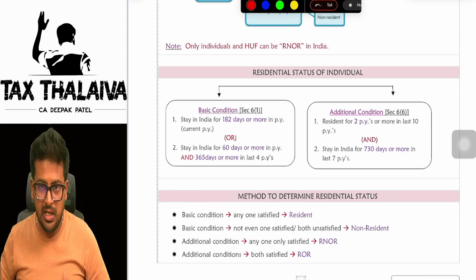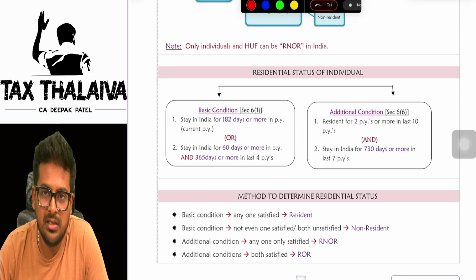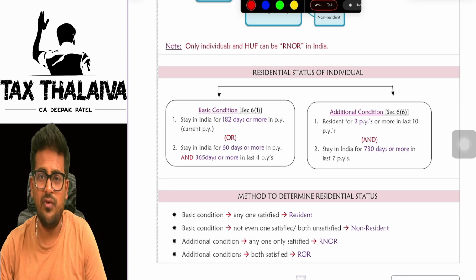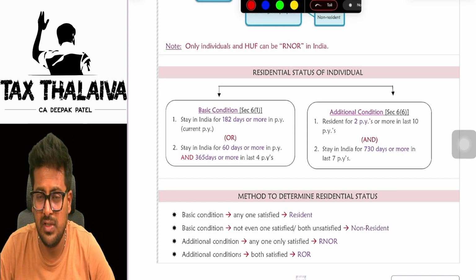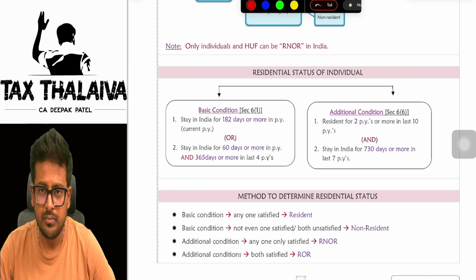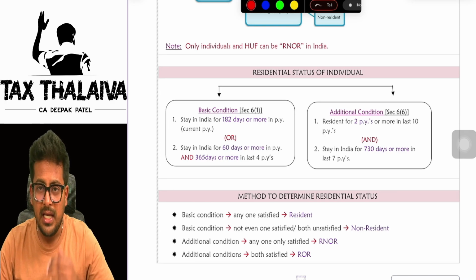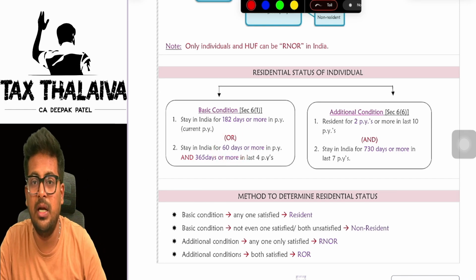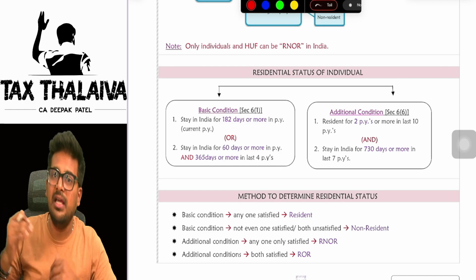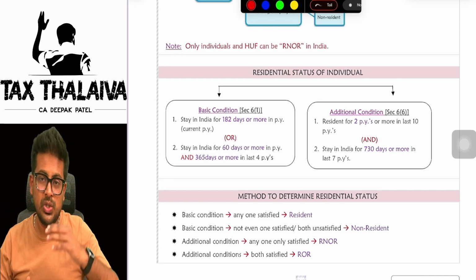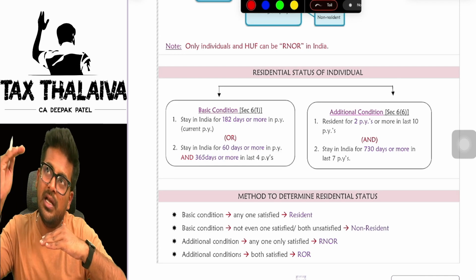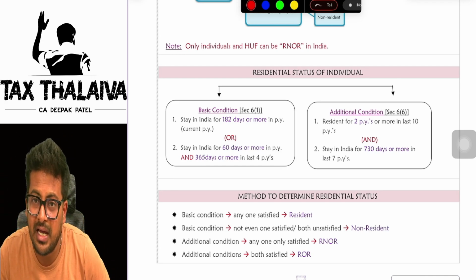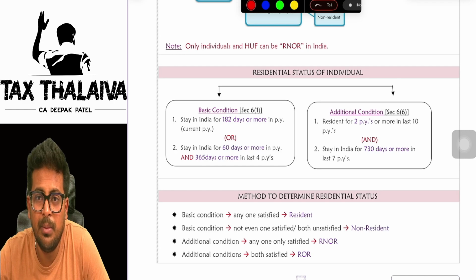So 120 days or more in the current previous year plus 365 days in the last four previous years he has to satisfy, or he can also satisfy the first basic condition, which is 182 days or more. There is one more tweak here. If he stays more than 120 days in the current previous year, but less than 182 days in the current previous year. So he stayed for more than 120 days, but he did not stay for more than 182 days in this current previous year. In that case, he will straight away become resident, not ordinary resident. Is it clear?